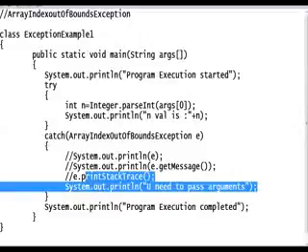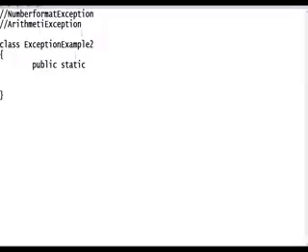Handling. Now write this. I want to handle these two exceptions. Public static void main. Program execution starts from main. String arguments.